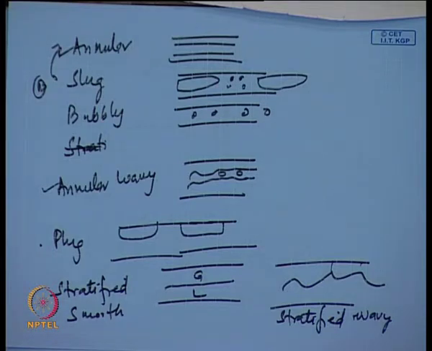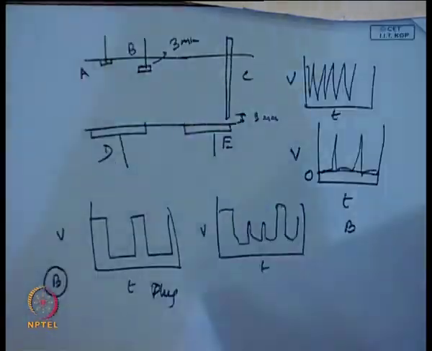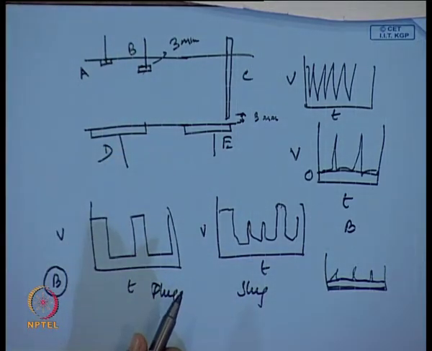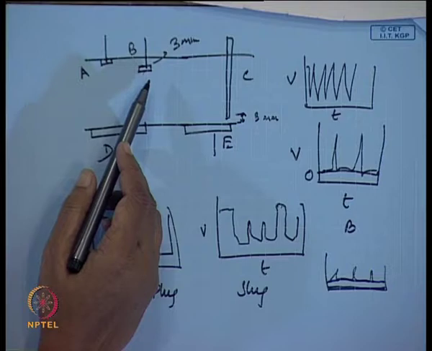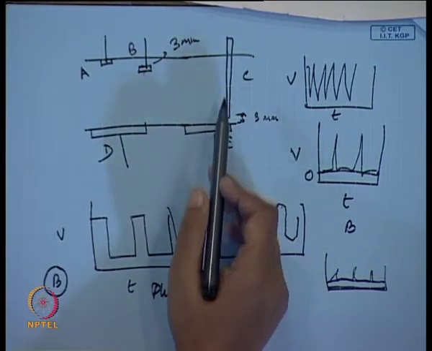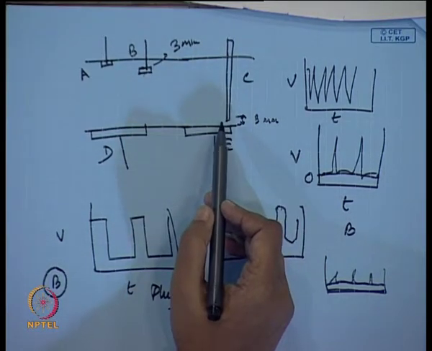Now, what about stratified? If you just have probes A and B, both of them are dry. So how do we differentiate between stratified and stratified wavy? You cannot do it using these two probes. Therefore, we have an uninsulated needle here, probe C. This needle is almost 3 millimeters from the bottom of the pipe.